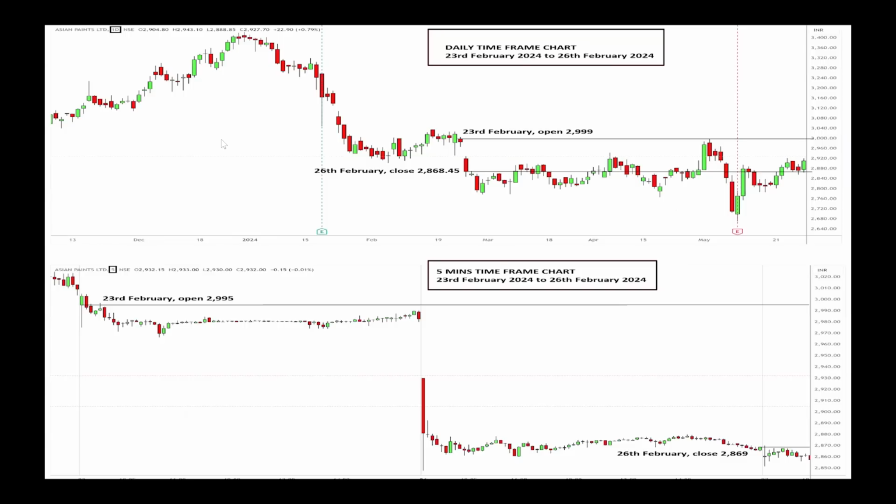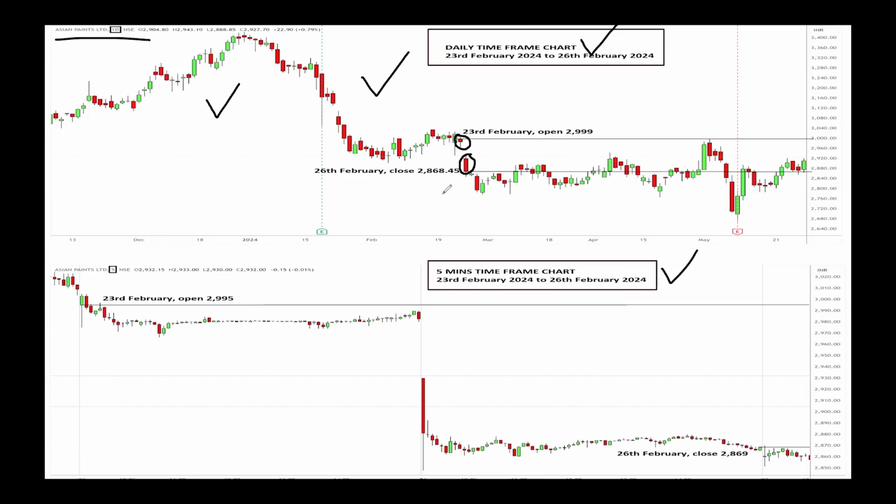For example, you can see that here I have put two charts. On the upside is the Asian Paints daily time frame chart. On the downside is the 5 minutes chart. So the candle you have seen here is the 23rd February.